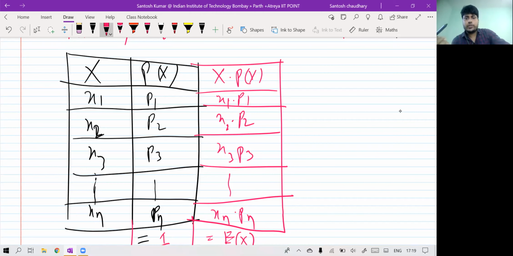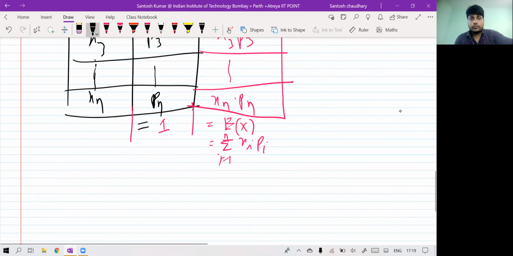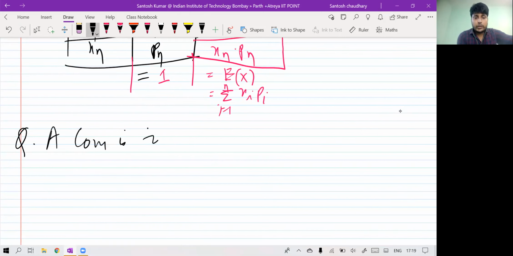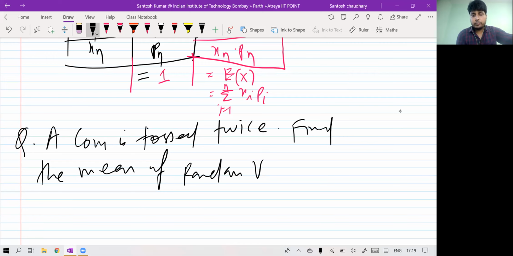And now try one question. So the question is, a coin is tossed twice. Okay, simple question. So find the mean of random variable x. Find the mean of random variable x, and that is number of tails obtained.